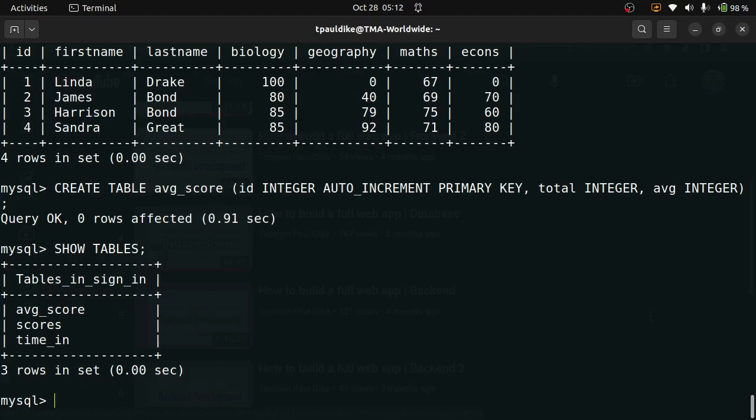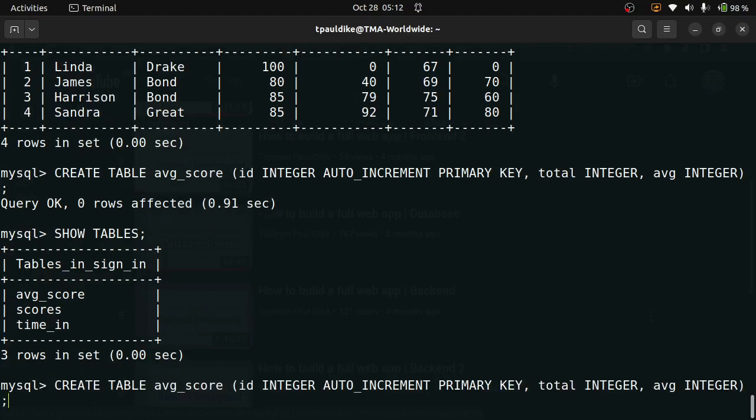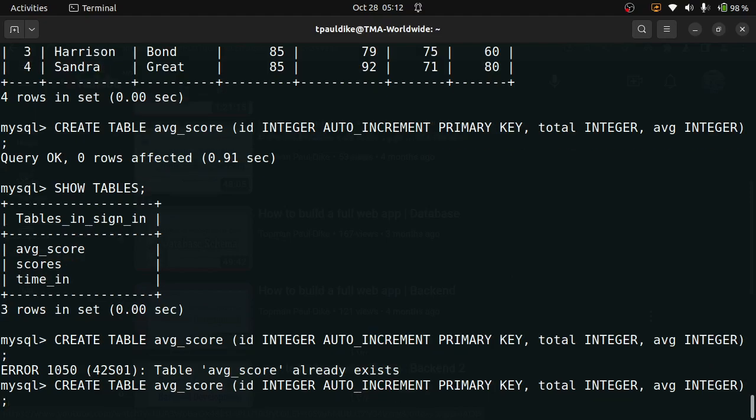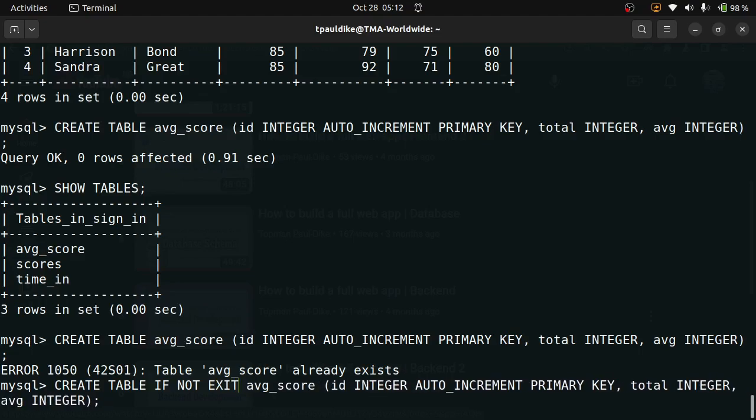And by the way, if I try to create this table again, there'll be a problem because the table already exists, right? I just thought I should show you that. A way to not have this problem is to add the clause if not exists. If not exists, that means if it does not exist, create it. If it exists, don't create.